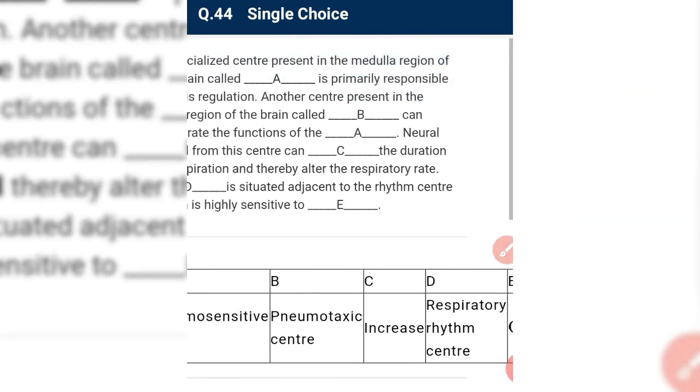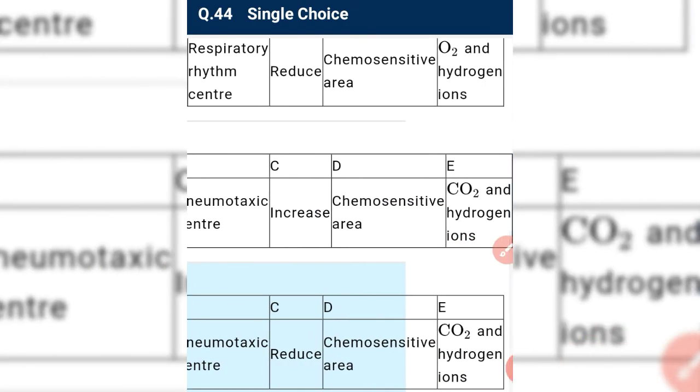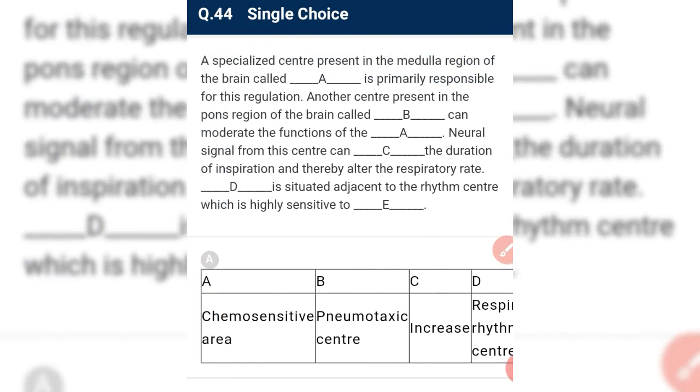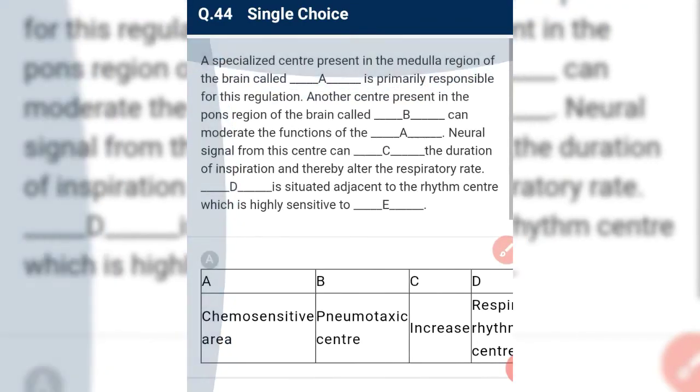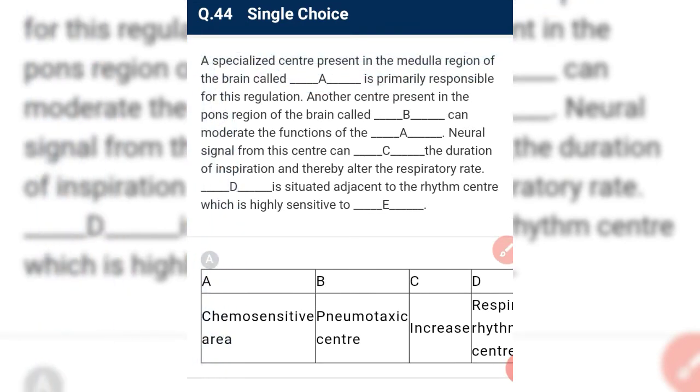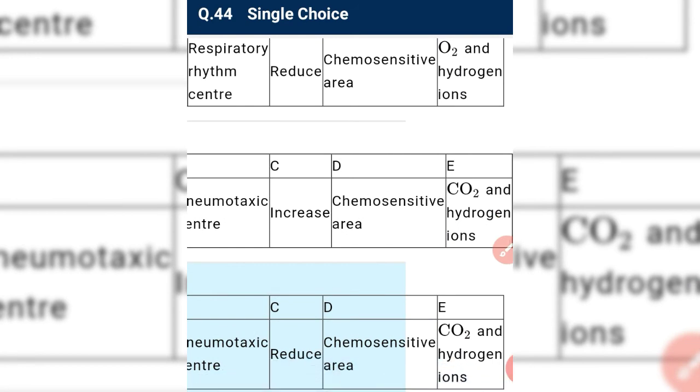Okay, and the dash is situated adjacent to the respiratory rhythm center. We have a chemosensitive area which is situated adjacent to the respiratory rhythm center, and it is highly sensitive to CO2 and H plus concentration.